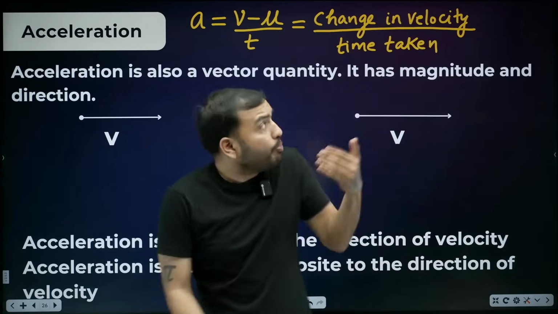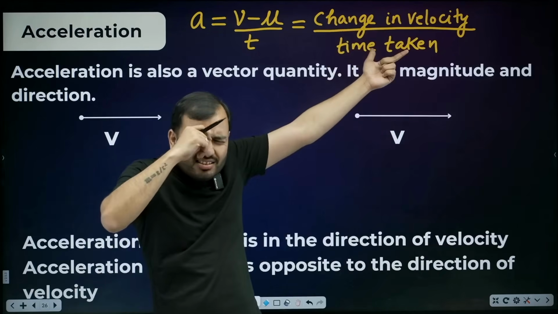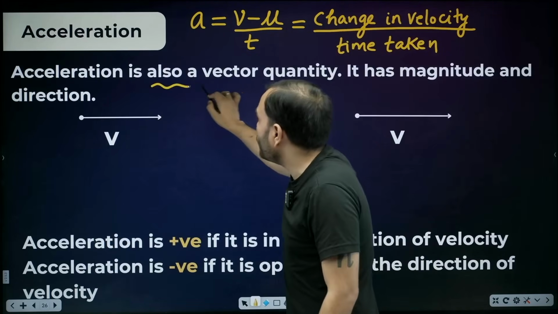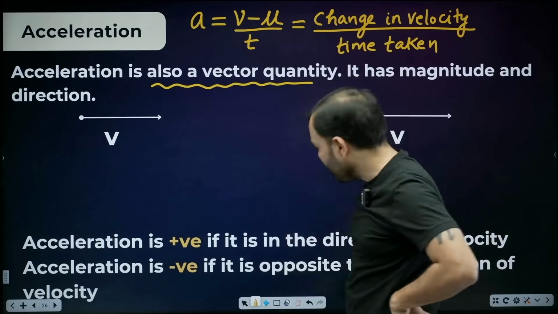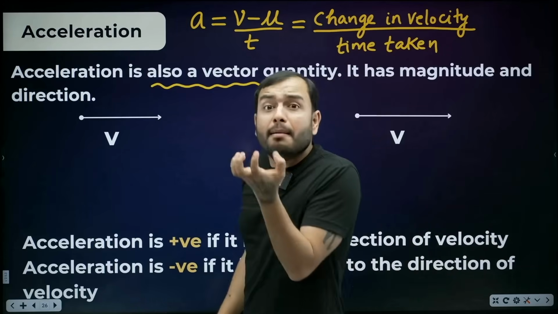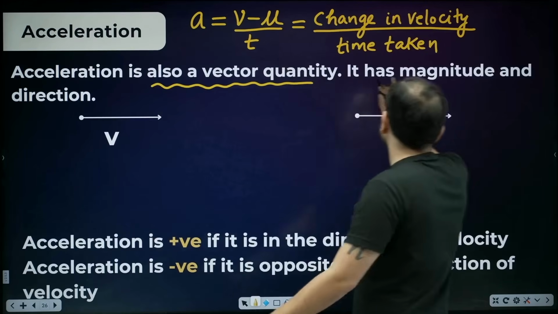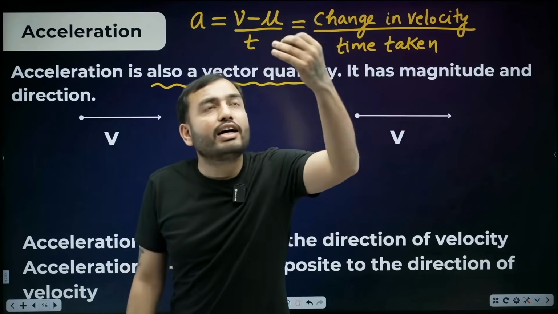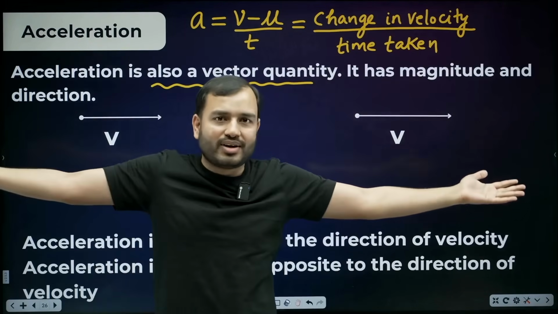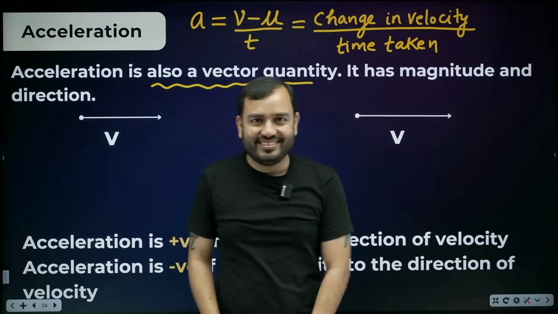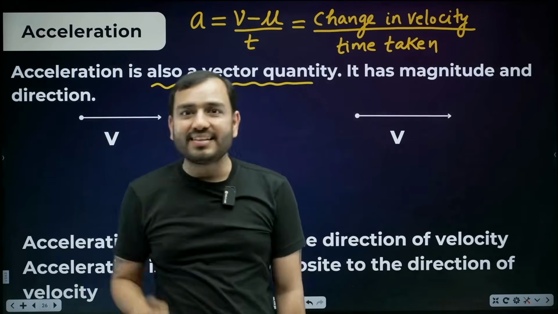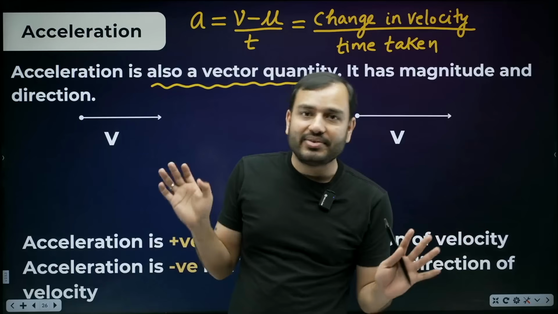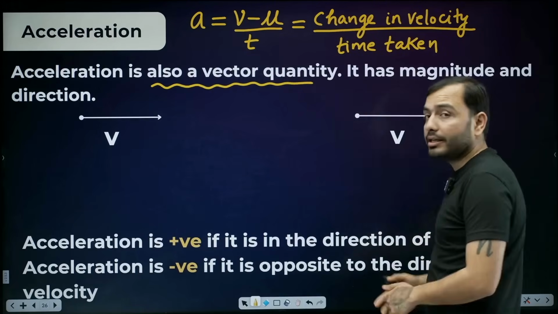In the formula of acceleration, velocity is on the top. Velocity, beta, brings direction. That's why acceleration also has direction. Acceleration is also a vector quantity. What is it? A vector quantity. And a vector quantity has magnitude and direction. That means acceleration, like displacement and velocity, can be positive, negative, and everything. Now it doesn't have that bhai. Like displacement, bhai was distance. Velocity, bhai was speed. But acceleration has no brother or sister. Simple, okay? A vector quantity has magnitude and direction.